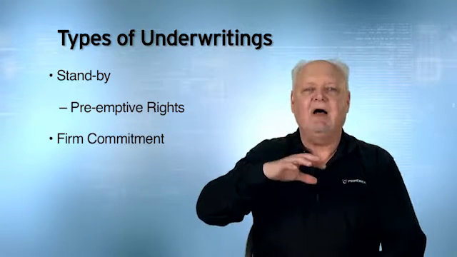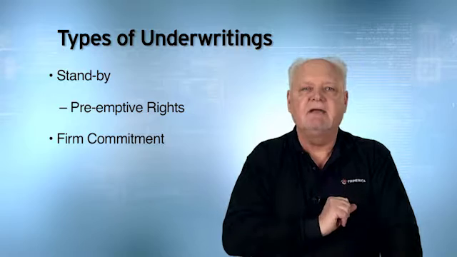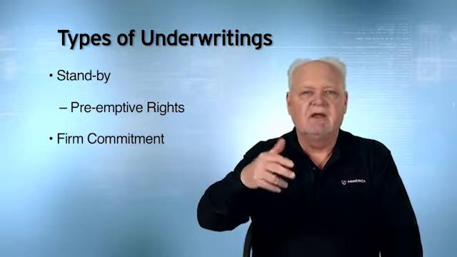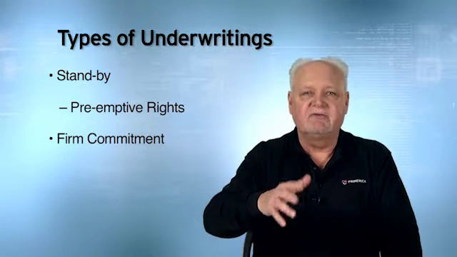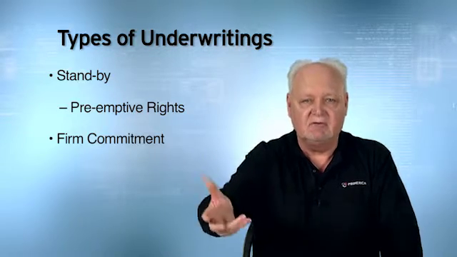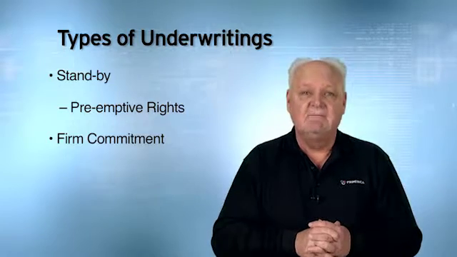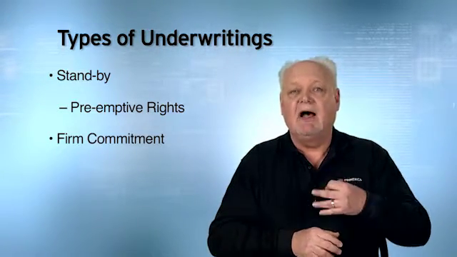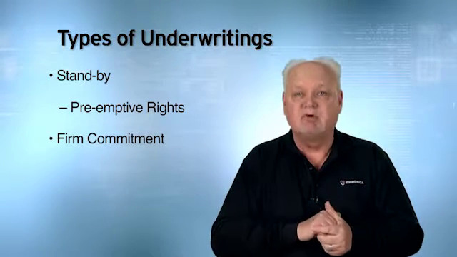Now, first of all, let's go back and revisit preemptive rights. Preemptive rights allow us to maintain a proportional ownership if new shares are sold. So existing shareholders could buy the new issue. So let's say that I own 3% of a company's shares outstanding. The company's going to issue some new shares. Preemptive rights allow me to buy 3% of those new shares to maintain my proportional ownership.